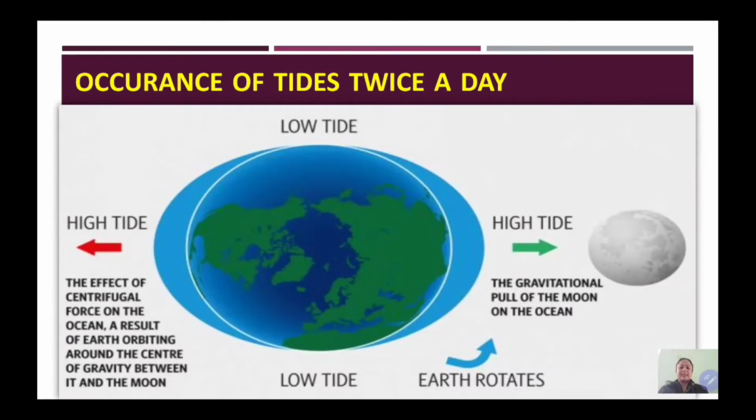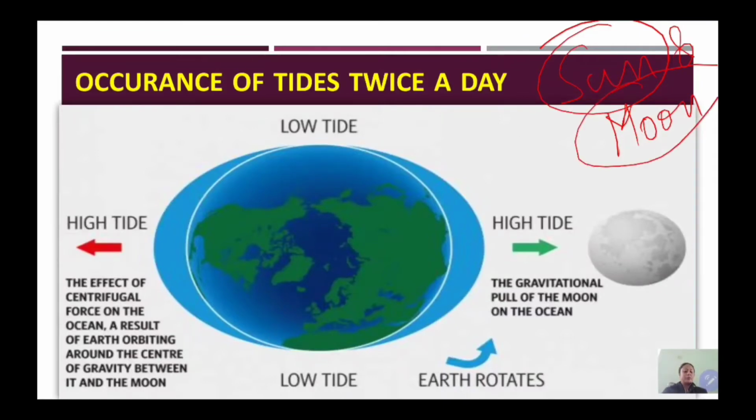Let's understand tides first and then we will understand why they occur twice a day. Tides are actually the rise and fall of the sea or ocean water, and this is pulled by the gravitational force of the sun and moon. The sun is far from us, so its gravitational pull is much lesser compared to that of the moon, because the moon is very, very close to us.